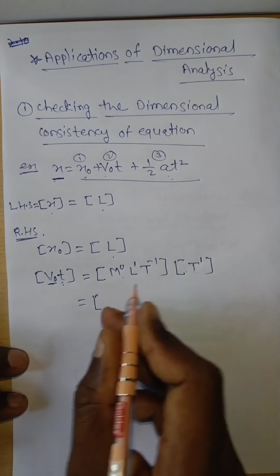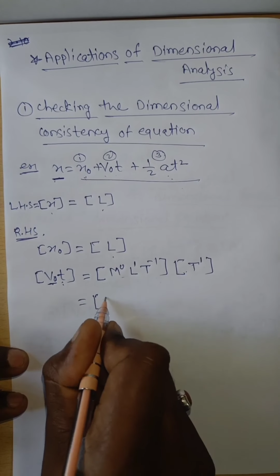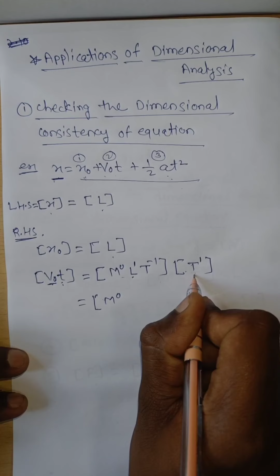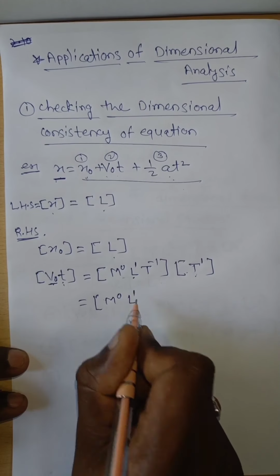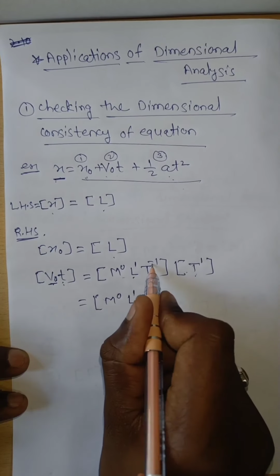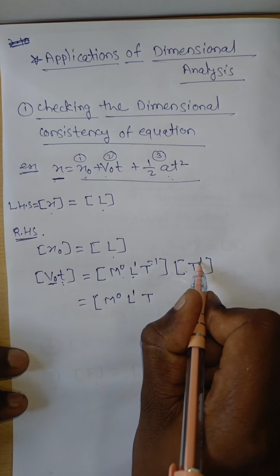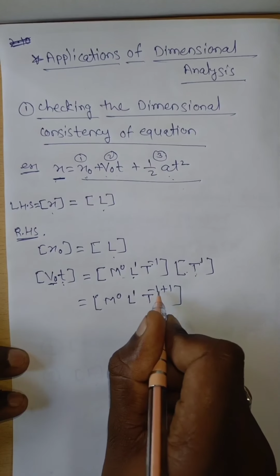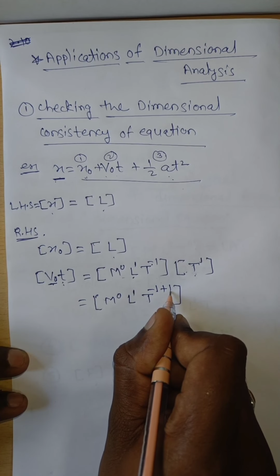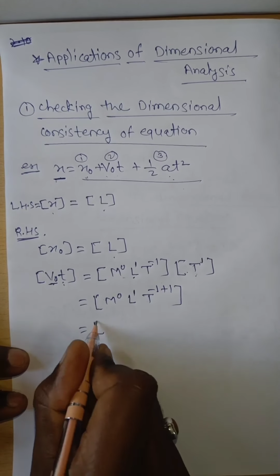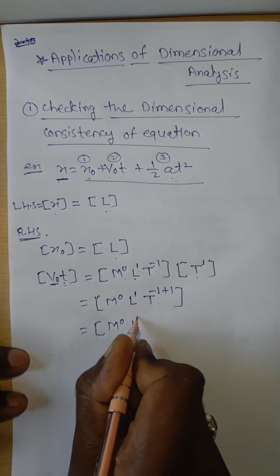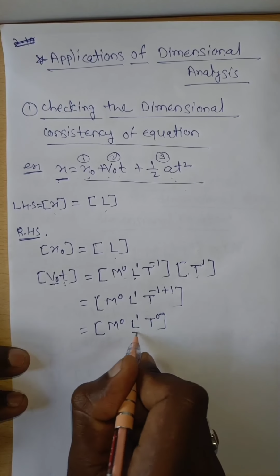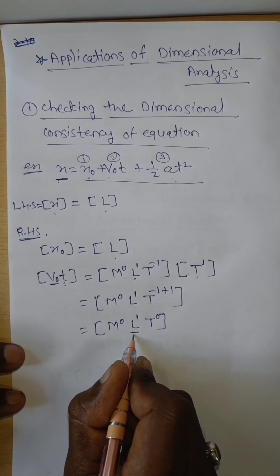Now see here, m is absent, means m to the power of 0. Here is L1, therefore L to the power of 1. Here t to the power of minus 1, and t to the power of plus 1, means t to the power of minus 1 plus 1, which means 0. Therefore this is nothing but m0 L1 t to the power of 0, which means this has the same dimension as only L.